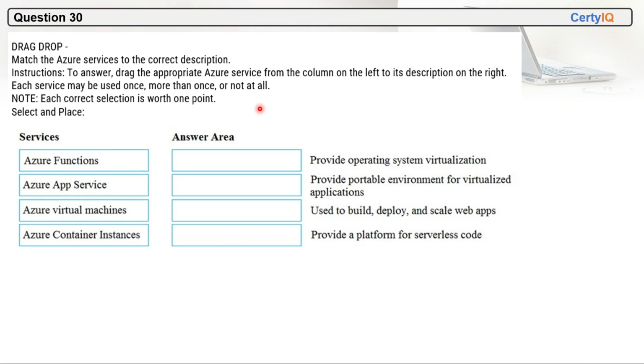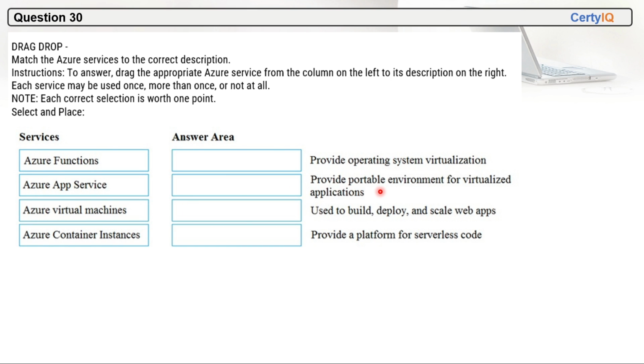Question 30. Drag and drop. Match the Azure services to the correct description. Instructions: we have to drag and drop the appropriate Azure service from the column on the left to its description on the right. Each service may be used once, more than once, or not at all. So the first one is saying provide operating system virtualization. So what will we use? We'll use Azure virtual machines in that case.